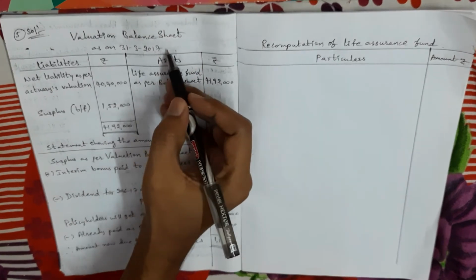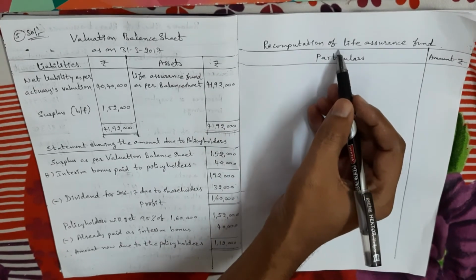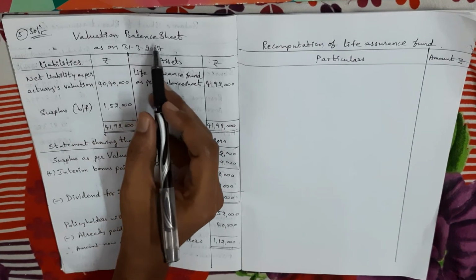One is valuation balance sheet. Next, recomputation of life assurance fund. So first, valuation balance sheet.